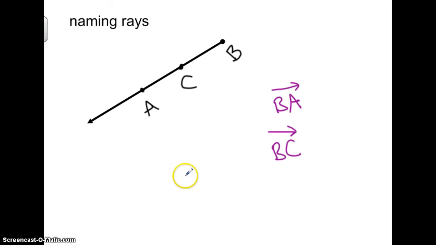If you were to call this, let's say, ray AC, for example, well, there does exist a ray AC, but that's the ray that begins at A and goes this way through C. So that's clearly not the ray we're talking about here.